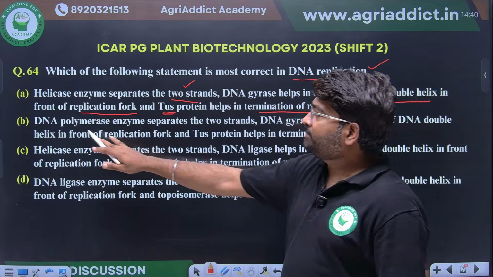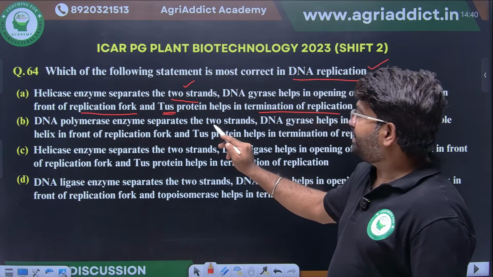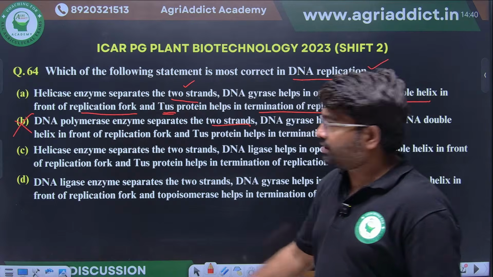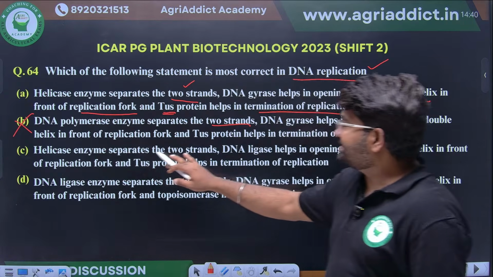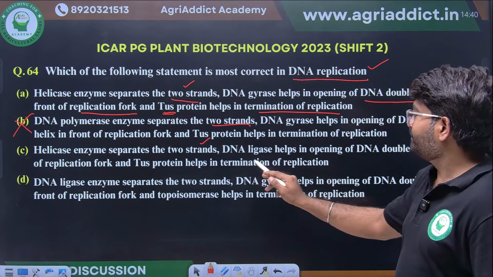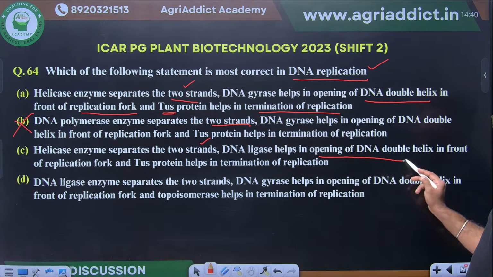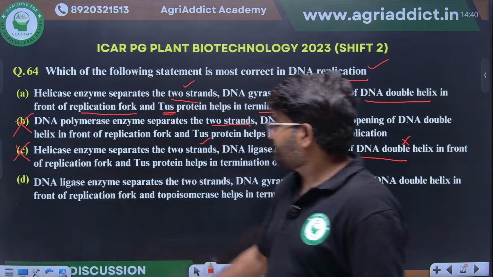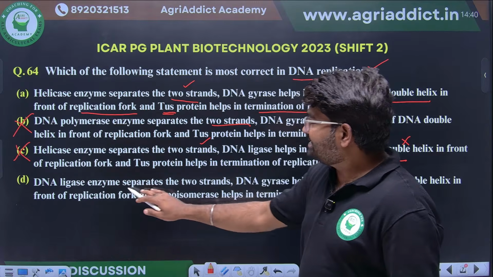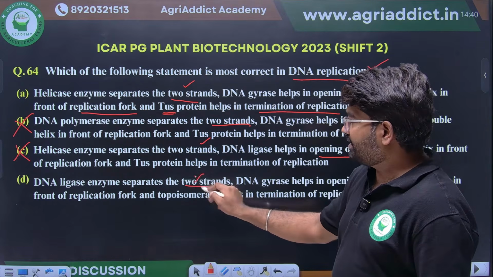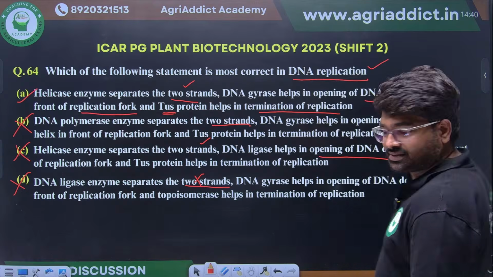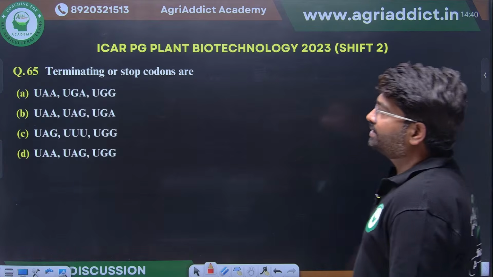Option B: DNA polymerase enzyme separates the two strands. This is wrong. Option A is the correct answer. Yes, helicase enzyme separates the two strands. This is correct. DNA ligase helps in opening of the DNA double helix. This is also a wrong statement. DNA ligase enzyme separates the two strands, they have given. This is also wrong. So the right answer is option A.